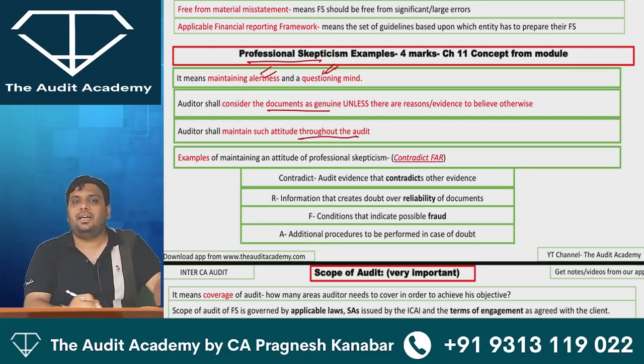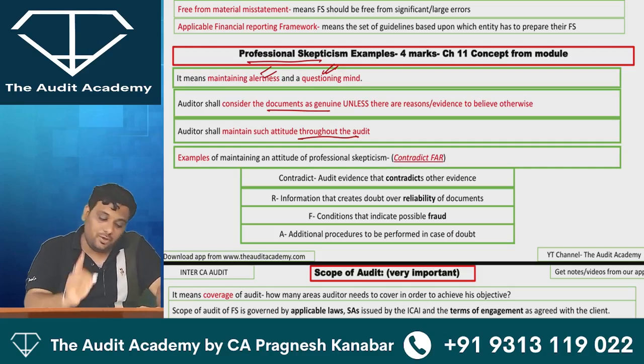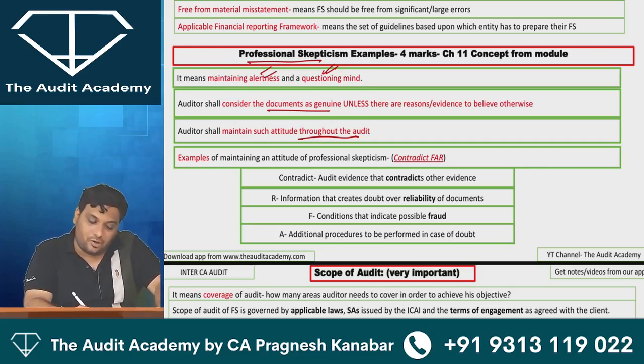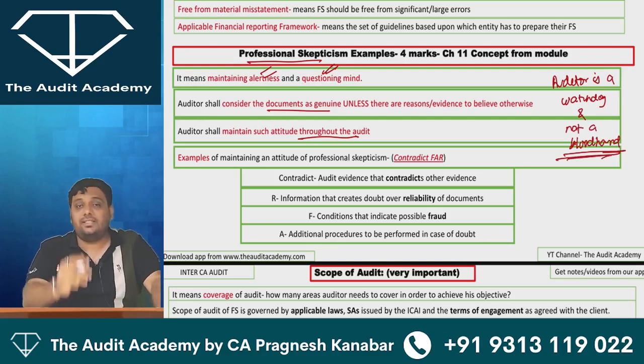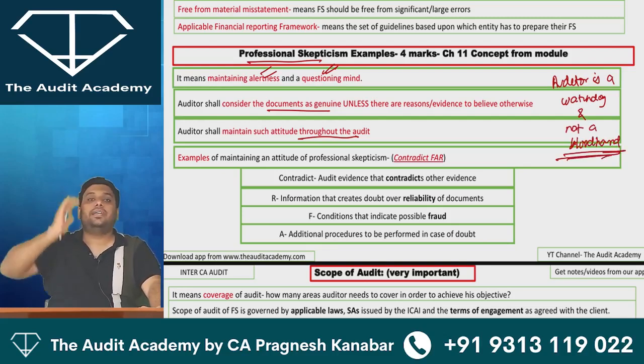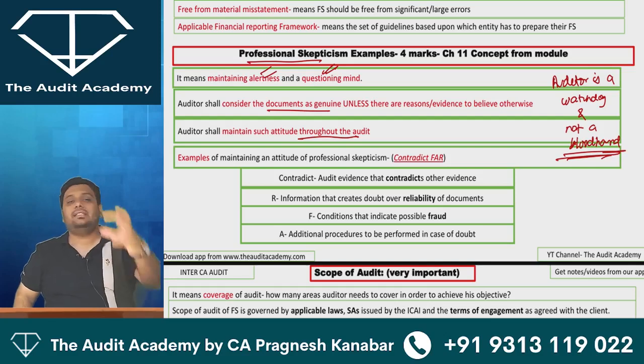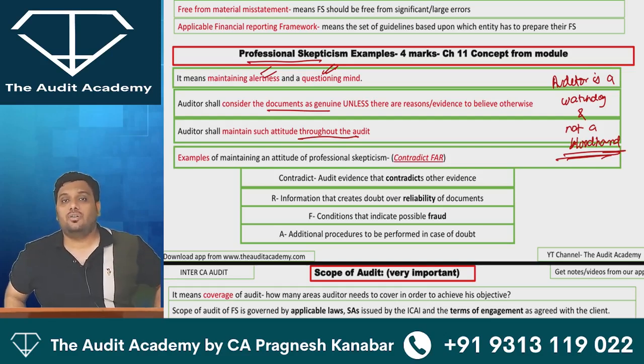Examples of maintaining attitude of professional skepticism. So there is one very special line in audit. We say that auditor is a watchdog and not a bloodhound. This line was introduced in the 19th century by Justice Lindley, in a UK case law, where they nicely said that auditor is a watchdog and not a bloodhound.